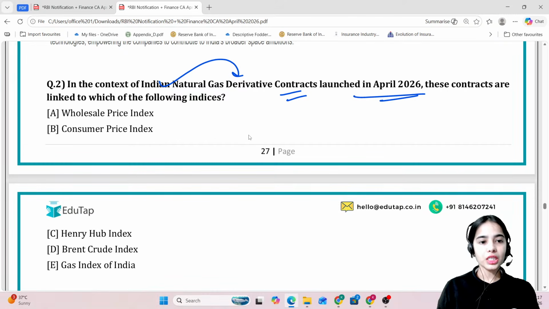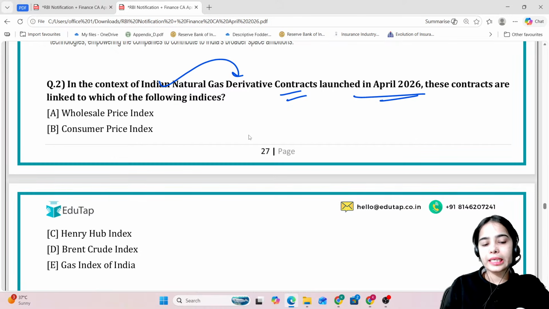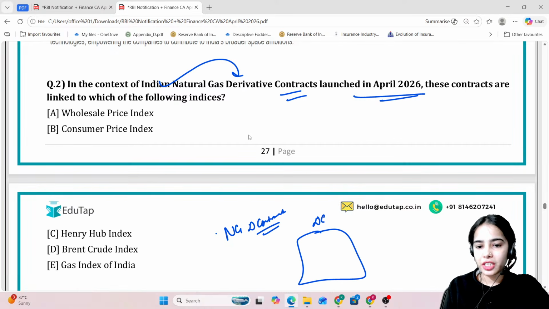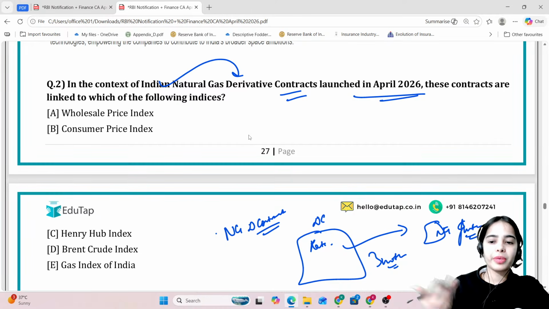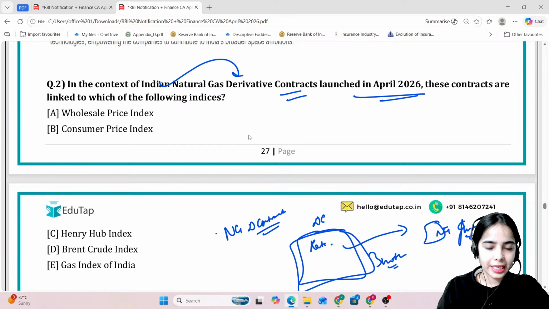Okay. So recently the Indian natural gas derivative contracts have been launched, so that right now you can come in a derivative contract, you can set a rate so that you can purchase the natural gas in the future, on a future date. Let's say after 3 months you know that you will need a lot of the natural gas equipments and such, so you can come in a derivative contract right now, you can come in the futures contract right now and you can set the rate.